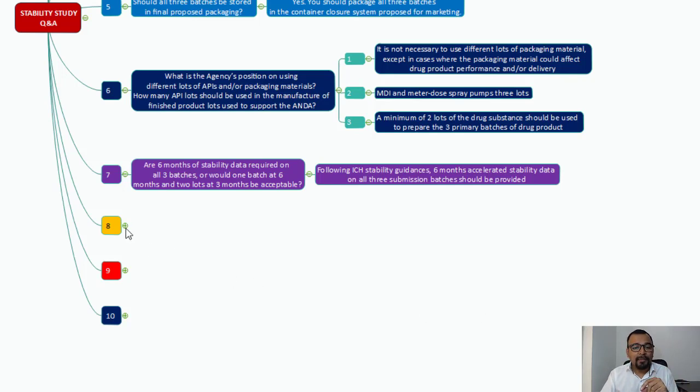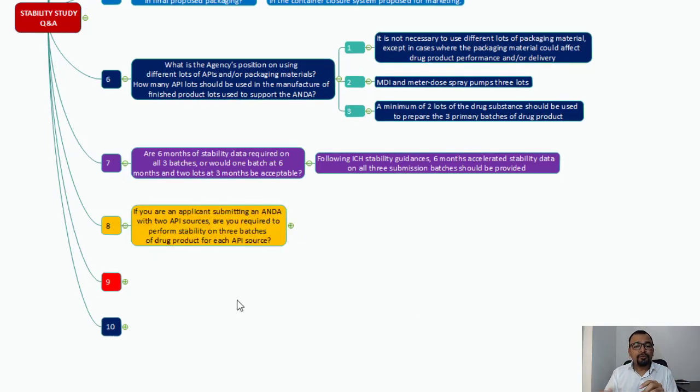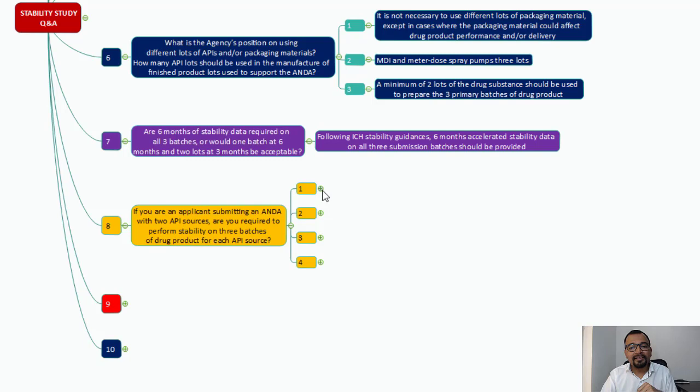The question number 8 is, if you are an applicant submitting an ANDA with two API sources, are you required to perform stability on three batches of drug product for each API source? Now this is a very important question. You are using two different sources of API. So are you going to manufacture three different batches using each of these two API sources? That is the question as asked, and here is the response for that.